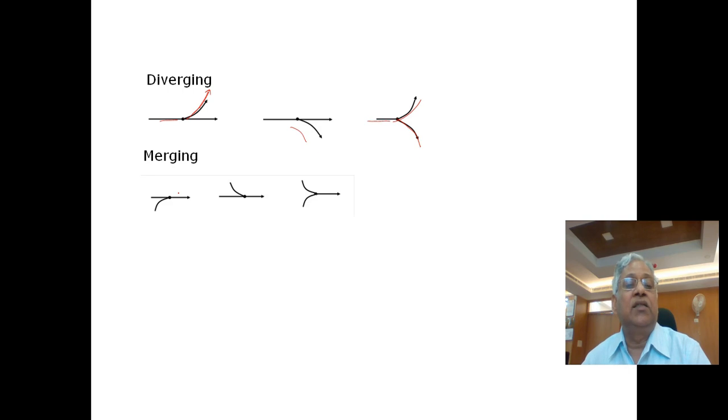In case of merging, as I told you in my last slide, a vehicle will merge with the main traffic stream. Now this is the merging point and this is the conflict area here. This merging can also be either from the left side or from the right side, or two streams can merge together and move in the same direction. In case of crossing, two streams cross each other and that could be at 90°, or at an obtuse angle more than 90°, or an acute angle less than 90°.